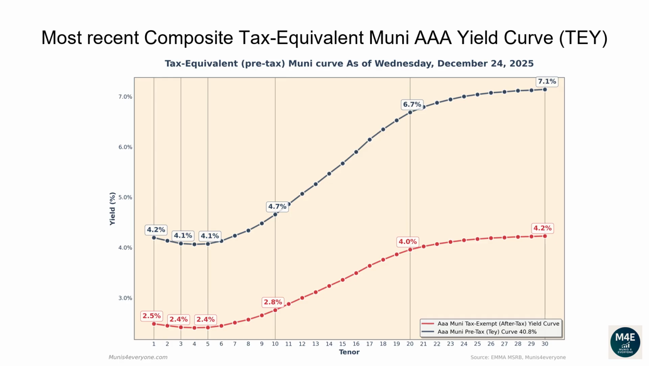The one-year tax-exempt yield is 2.48%, corresponding to a 4.19% tax-equivalent yield for investors in the top tax bracket. The two-year tax-equivalent yield is 4.13%. The 5-year tax-equivalent yield is 4.07%. The 10-year tax-equivalent yield is 4.66%. The 20-year tax-equivalent yield is 6.68%. The 30-year tax-equivalent yield is 7.14%.